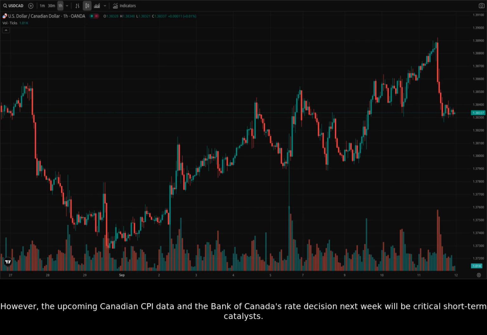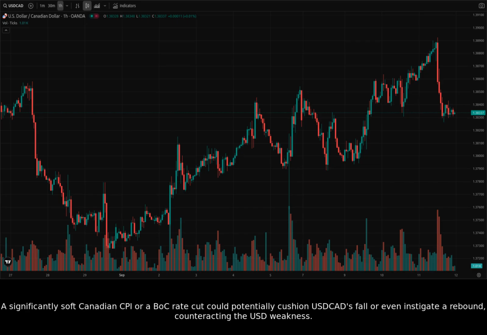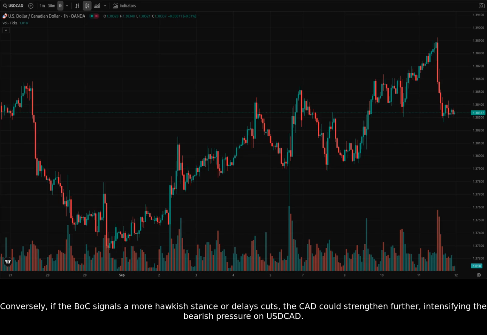However, the upcoming Canadian CPI data and the Bank of Canada's rate decision next week will be critical short-term catalysts. A significantly soft Canadian CPI or a BOC rate cut could potentially cushion USDCAD's fall or even instigate a rebound, counteracting the USD weakness. Conversely, if the BOC signals a more hawkish stance or delays cuts, the CAD could strengthen further, intensifying the bearish pressure on USDCAD.